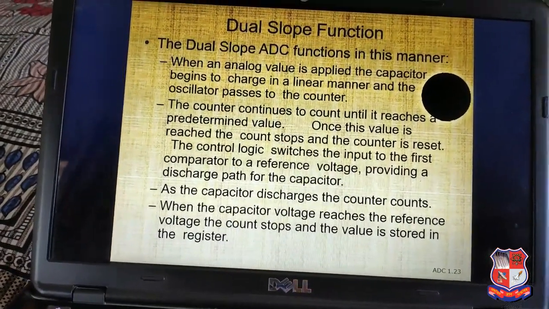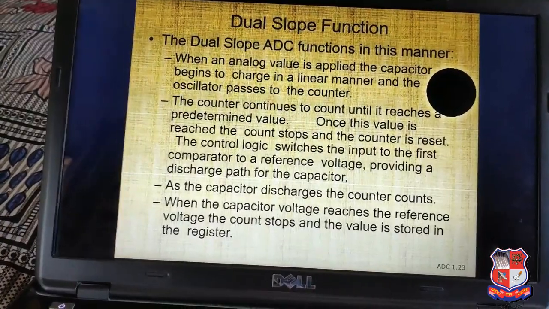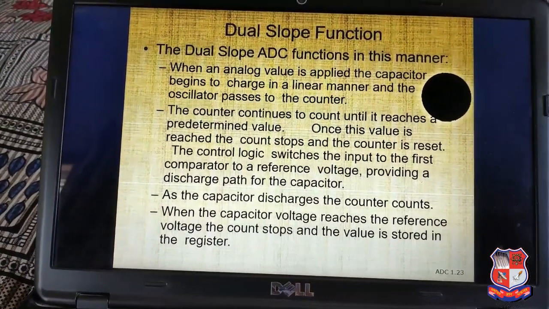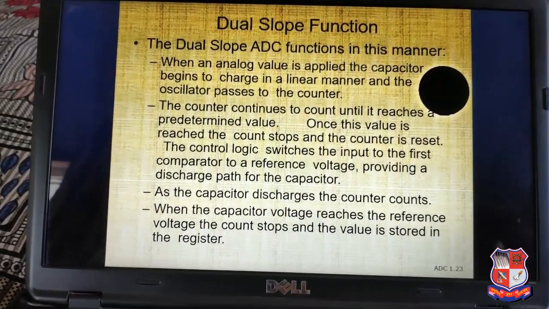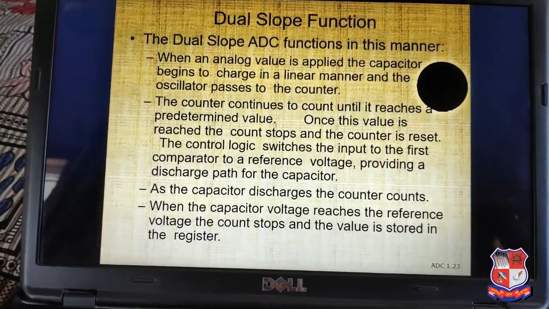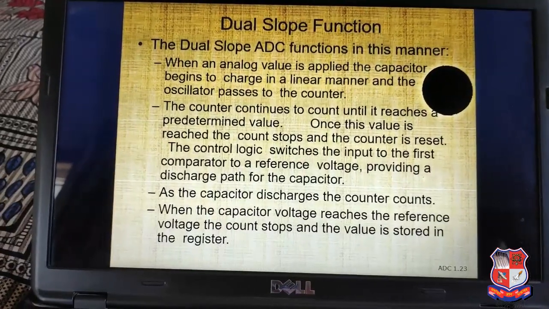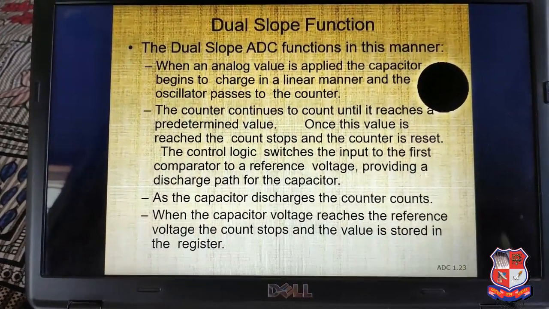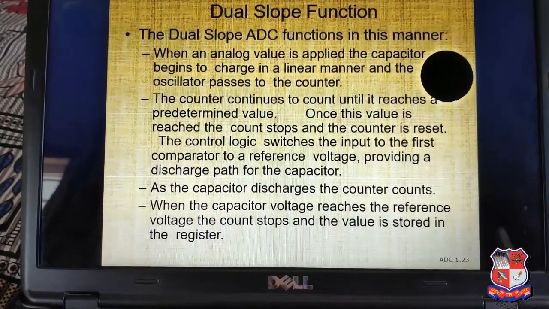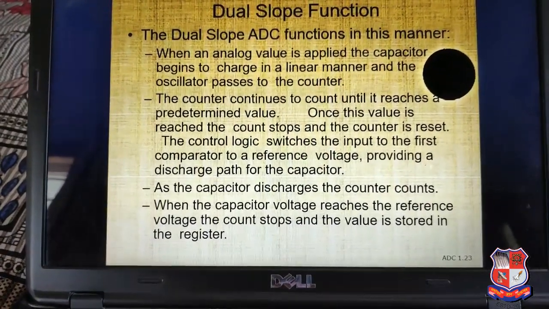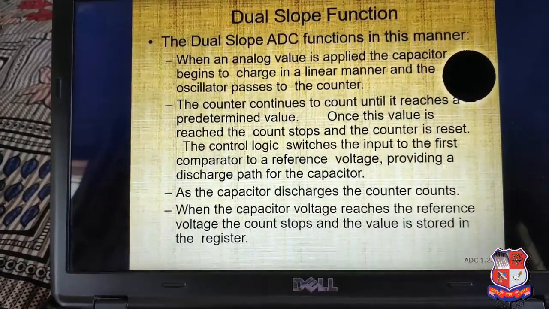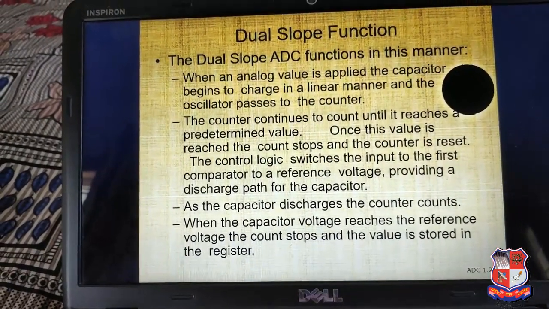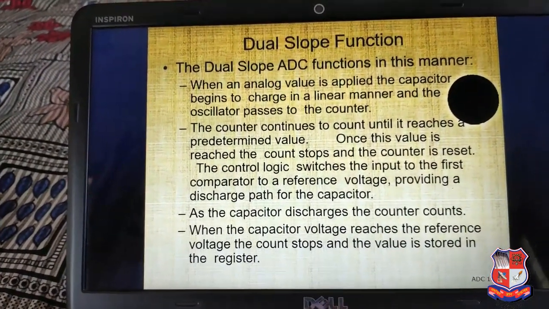Once this value is reached, the counter stops and is reset. The control logic switches the input to the reference voltage and provides a discharge path for the capacitor. As the capacitor discharges, the counter counts, and when the capacitor voltage reaches the reference voltage, the value is stored in the register.